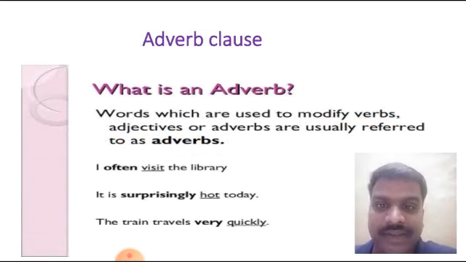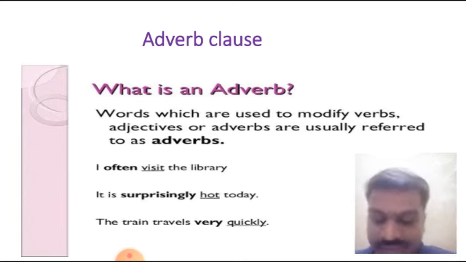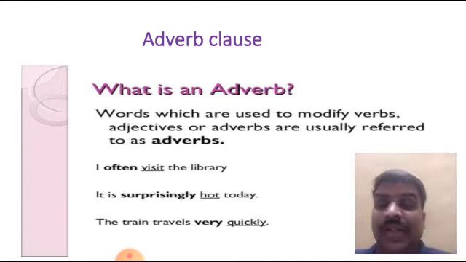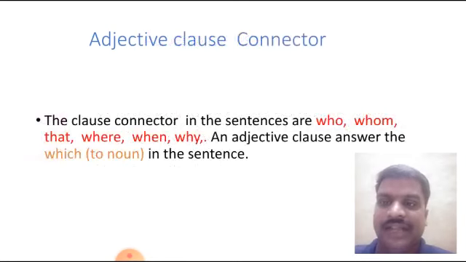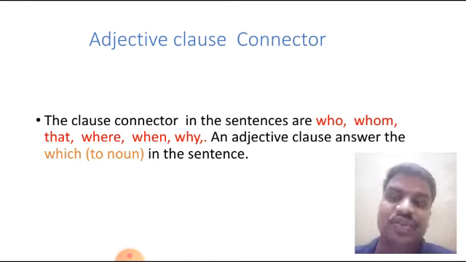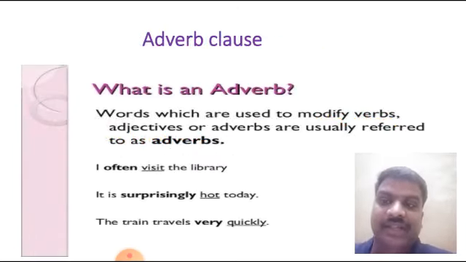Now the last clause, that is the adverb clause. When the words modify verbs, that is called an adverb. So friends, I told you adjective clause answers the question which, noun clause answers the questions who and what. Who and what you ask of the verb, and which you ask of the noun.